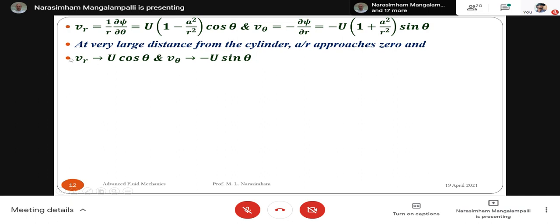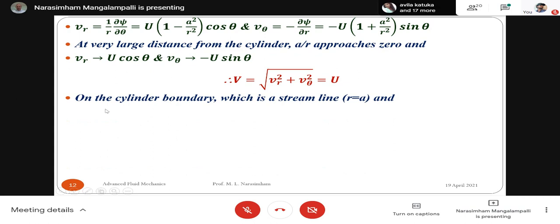So what is the resultant velocity? Resultant velocity is given by V is equal to square root of VR square plus V theta square. So that is U square cos square theta plus U square sin square theta, which is the square root of U square into cos square theta plus sin square theta. Cos square theta plus sin square theta is 1. So square root of U square will be U. So V is equal to U. So at very large values, that means away from the boundary, the velocity is U, the undisturbed velocity.